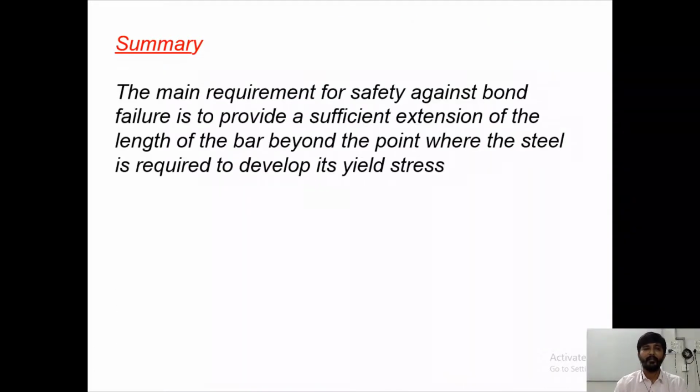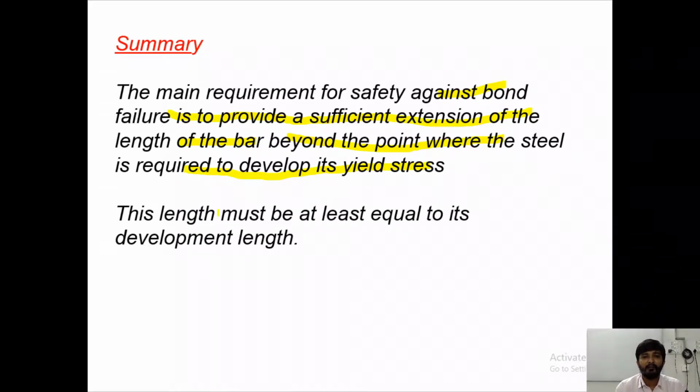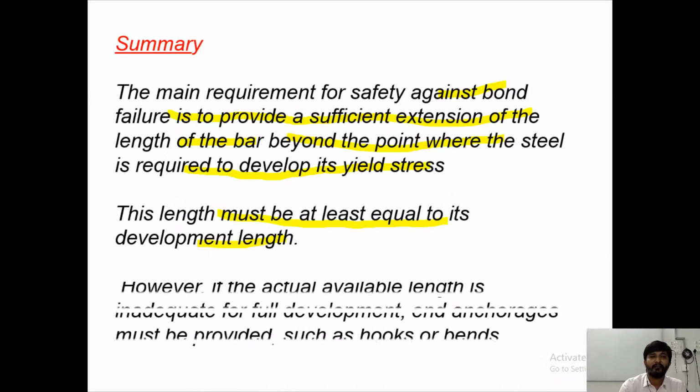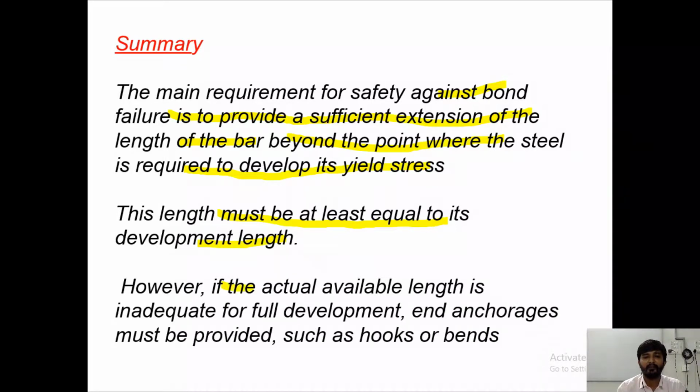So in summary, what we can say, the main requirement for safety against bond failure is to provide a sufficient extension of the length of the bar beyond the point where the steel is required to develop its yield stress. When the steel is required to develop its yield stress, this length must be at least equal to its development length. However, if the actual available length is inadequate for full development, the end anchorages must be provided, such as hooks or bends.